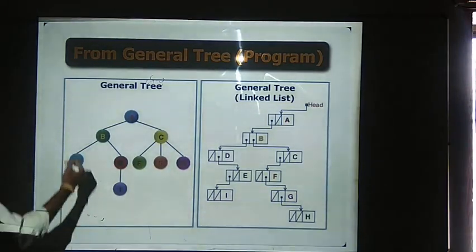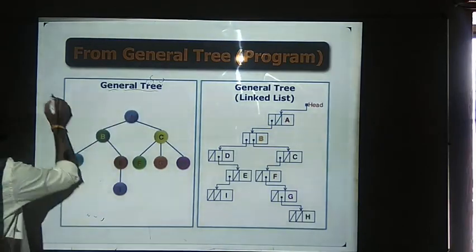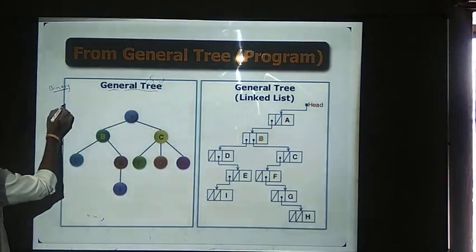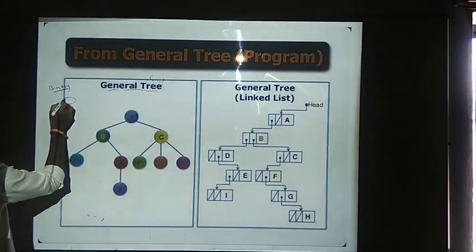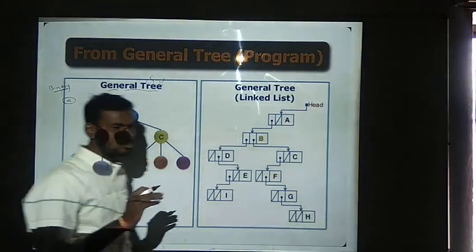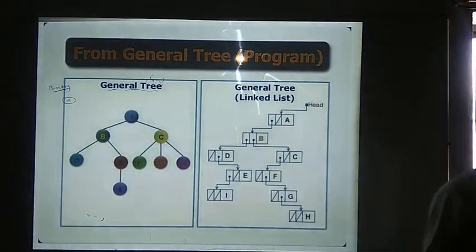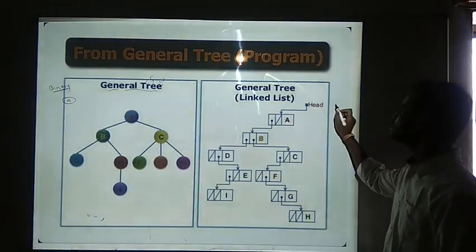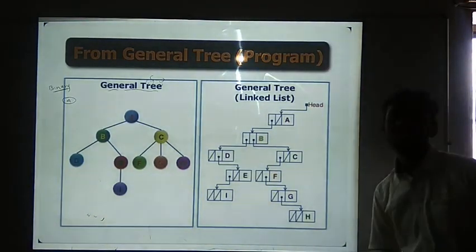Okay, the major difference between a general tree and a binary tree is that binary means two, that you know already. Every tree will be called a binary tree when it follows these particular rules. A tree is a binary tree when it has at most two children. At most what? Two children. At most means it can have no child, one child, or two children. Maximum two children are possible in a binary tree. It should not have more than that.